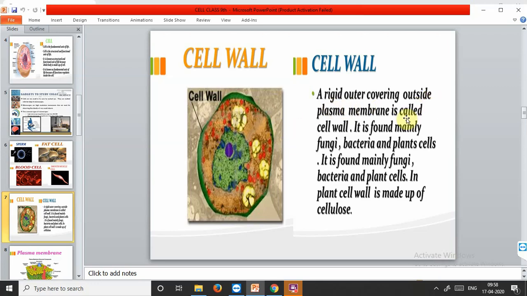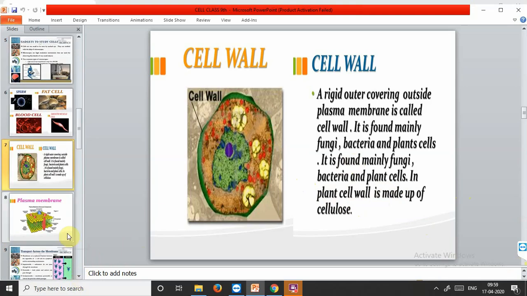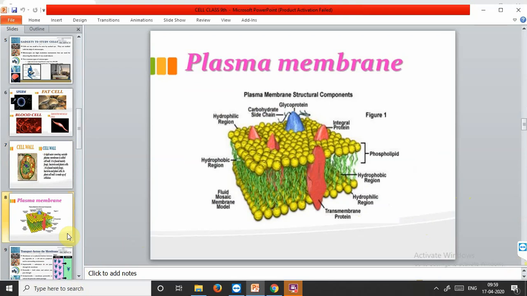A rigid outer covering outside the plasma membrane is called the cell wall. It is found mainly in fungi, bacteria and plant cells, but not in animal cells. In some plant cells, it is made up of cellulose, but in others it could be of lignin, pectin, etc. And it is completely permeable. The main difference between the cell wall and the plasma membrane is that the cell wall is completely permeable. It allows everything to pass through, but the plasma membrane is selectively permeable. It cannot allow everything to pass. Otherwise, it could be problematic for our body. It will absorb anything. That is not the case.